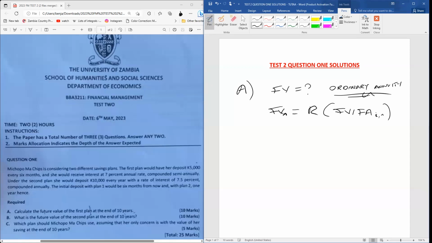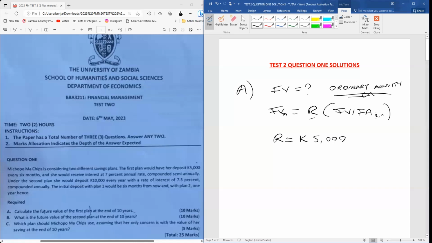Okay, so now that we have that out of the way, when we look at our formula, what do we have? Do we have our future value? No, we don't. Do we have our R? Yes, we do, which is 5,000 kwacha. So we're just going to put R here, which is 5,000 kwacha. Do we have our future value interest factor of an annuity in this case? Remember that this test came without any table, so we did not have that. So no, we do not.